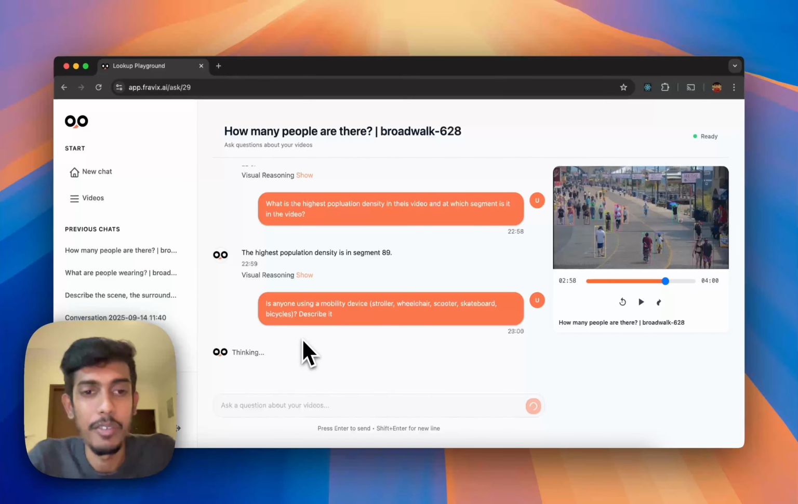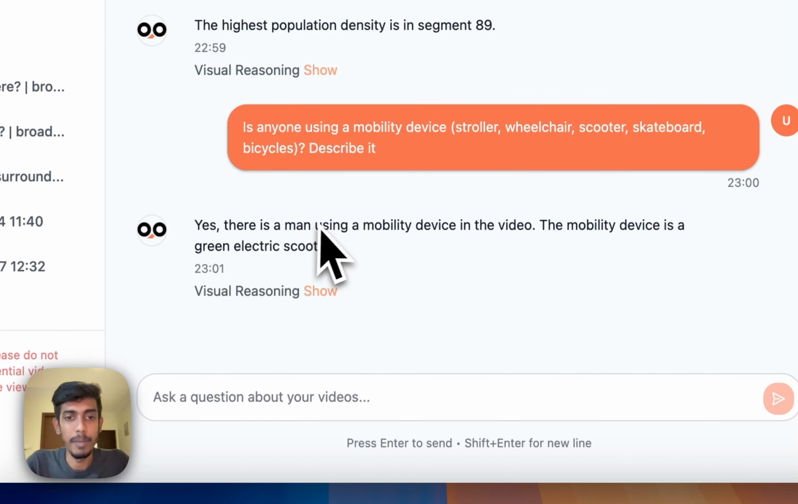It takes a moment for it to answer back. Let's wait for its reply. The answer has appeared and it says, yes, there's a man using a mobility device in the video. The mobility device is a green electric scooter.